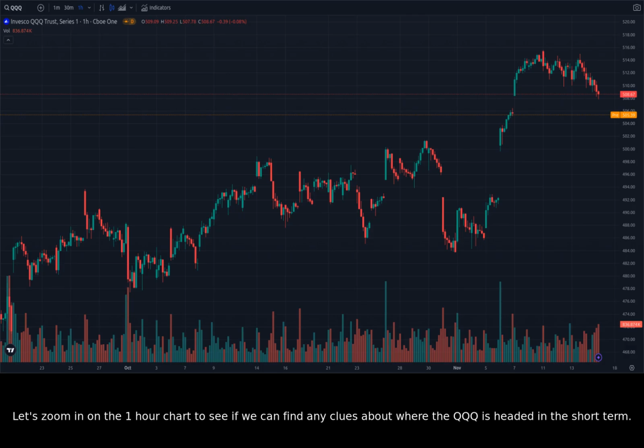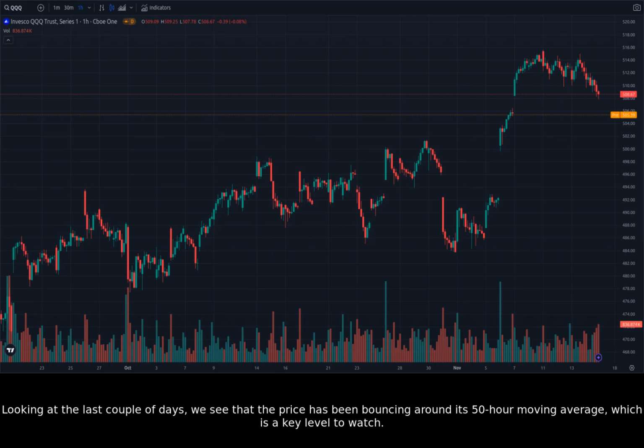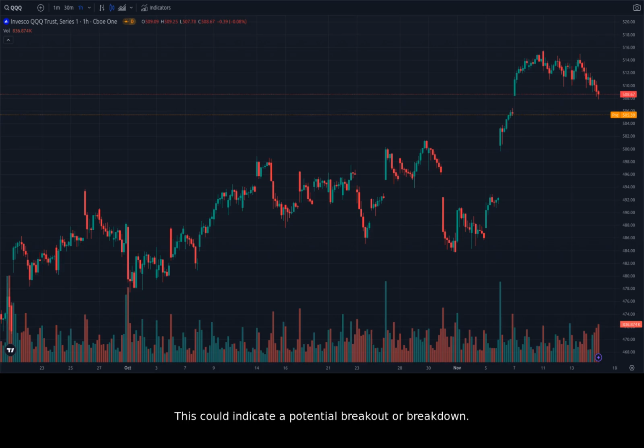Let's zoom in on the 1-hour chart to see if we can find any clues about where the QQQ is headed in the short term. Looking at the last couple of days, we see that the price has been bouncing around its 50-hour moving average, which is a key level to watch. This could indicate a potential breakout or breakdown. However, we need to see more confirmation before making a move.